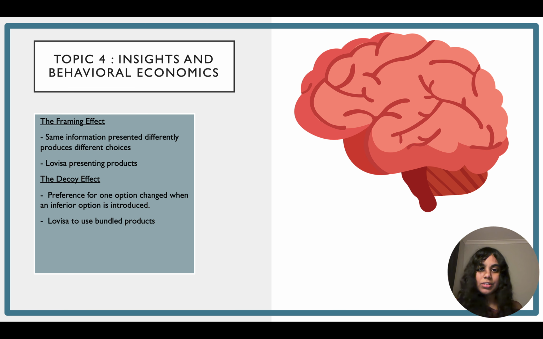These examples demonstrate that profitability can change without changing the actual quality of the product, but through psychological factors. By recognizing these factors, Lovisa can improve its pricing strategies without directly affecting products. Thank you for listening to my presentation. As a financial accountant, it is important that we understand how the changing economy and consumer behavior can influence decision making.